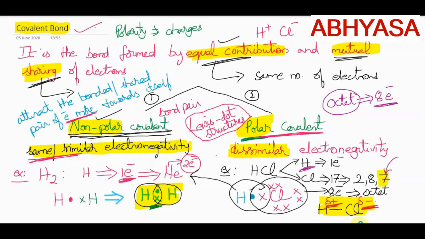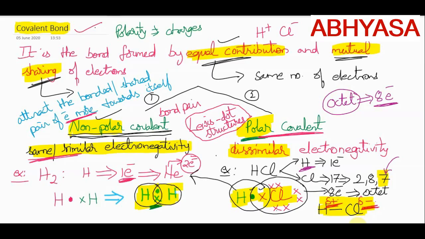Why it is dissimilar? Because the atoms which are involved in bonding belong to two different elements. As the elements are different, their properties are different. So here we are talking about the electron attracting property. So their attracting power is different. So one of them gets partial positive charge and the other one gets partial negative charge. So this partial term we express in terms of this delta symbol. So this will be a very familiar term across the 11th and 12th syllabus.